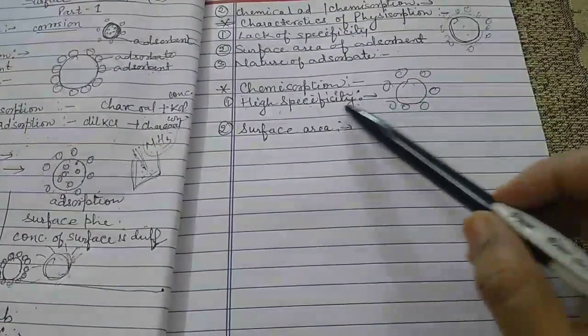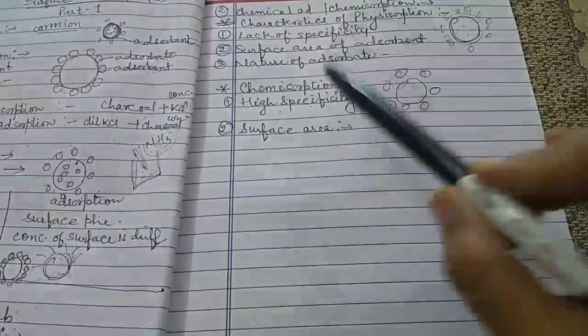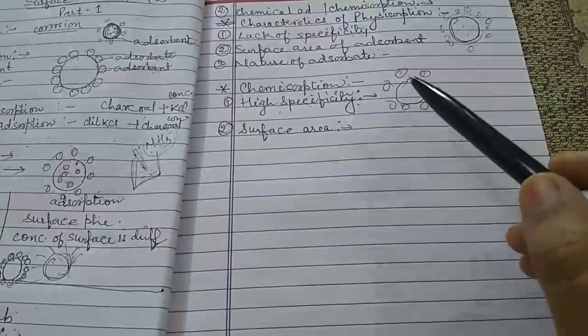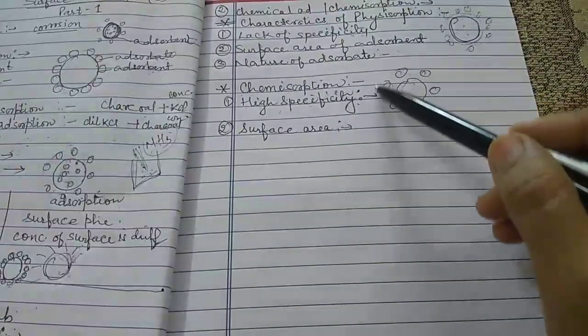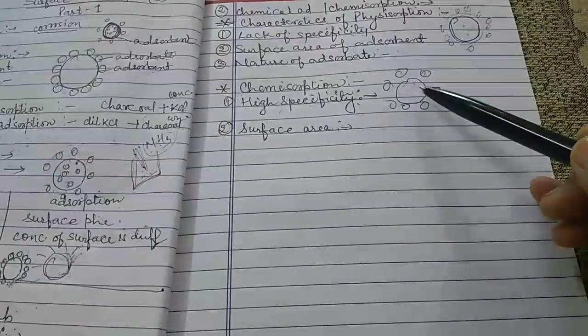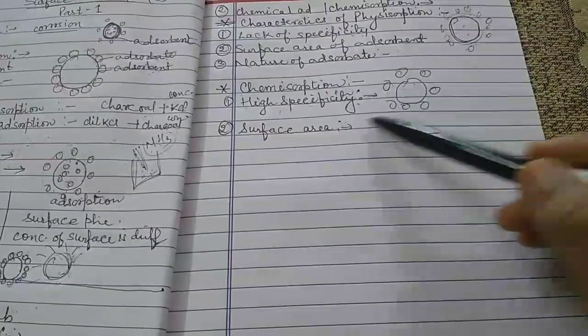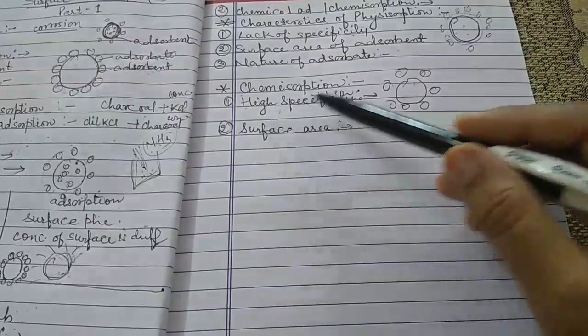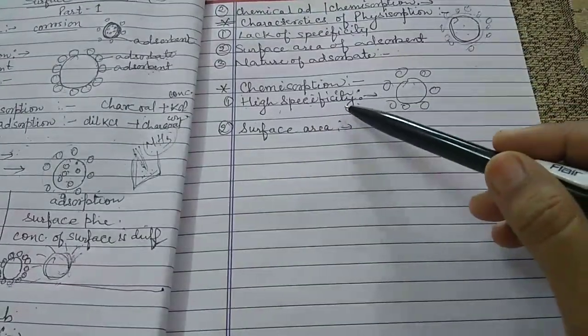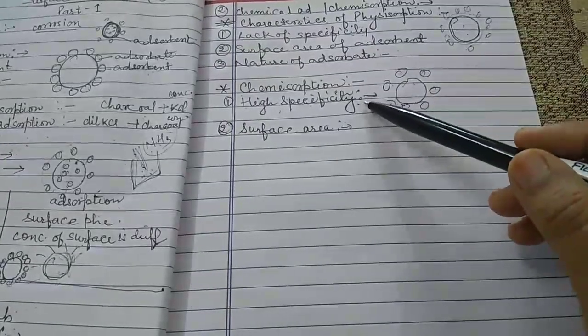It means that chemisorption occurs where there is a possibility of formation of a bond between the adsorbent and the adsorbate. So this is called the highly specific nature, because they are very particular.